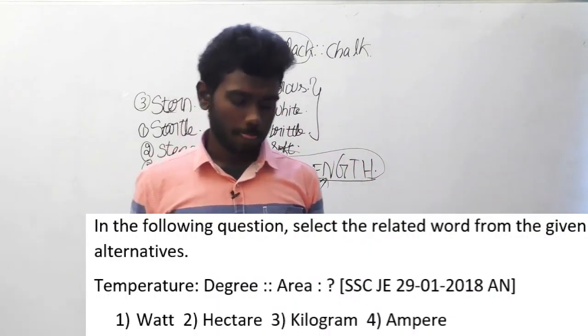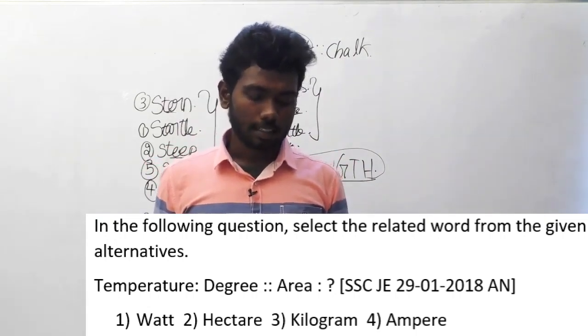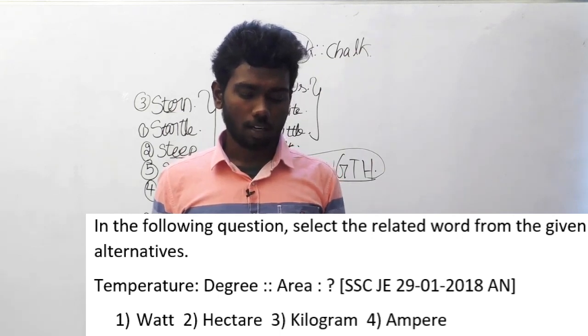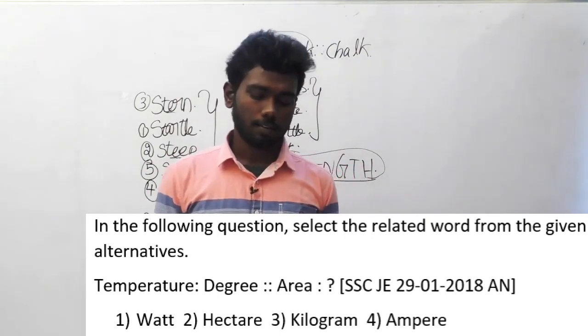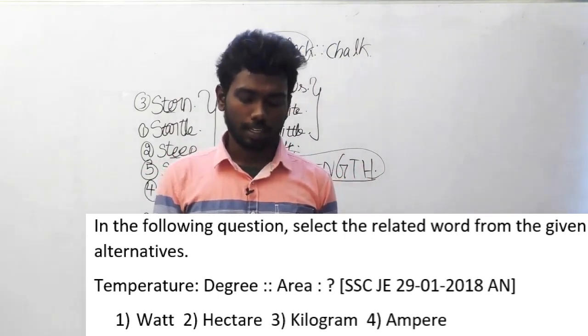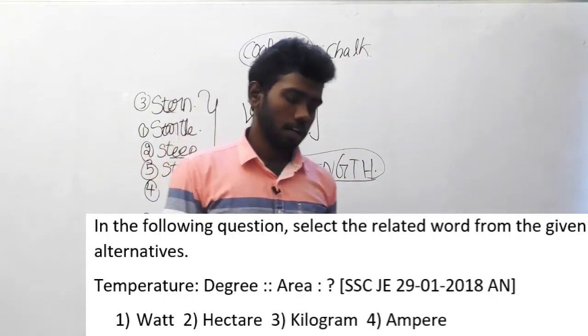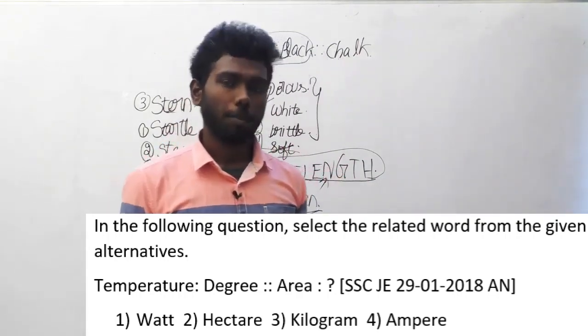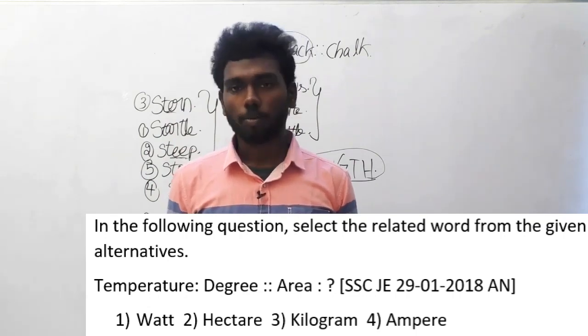Let us move on to the 107th question. In the following question, select the related word from the given alternatives. You have to select the related words from the given alternative. Temperature is to degree. Area is to what? Is the question. So what are the options followed by? Option A, watt. Option B, hectare. Option C, kilogram, and option D, ampere.